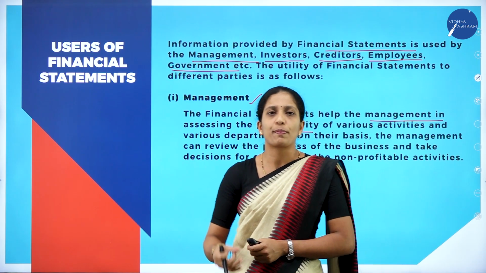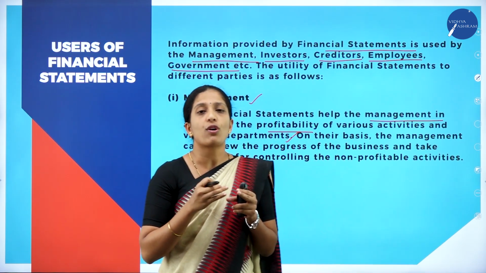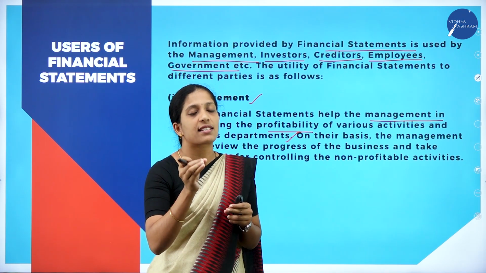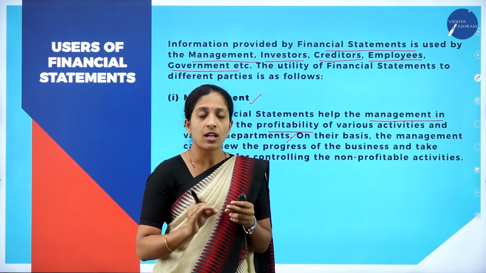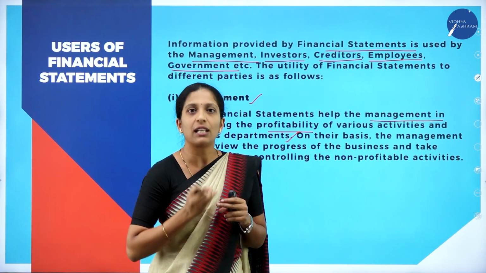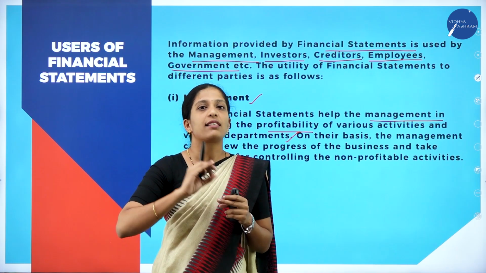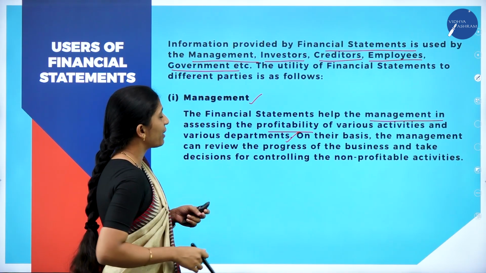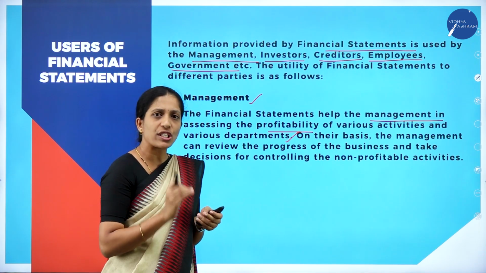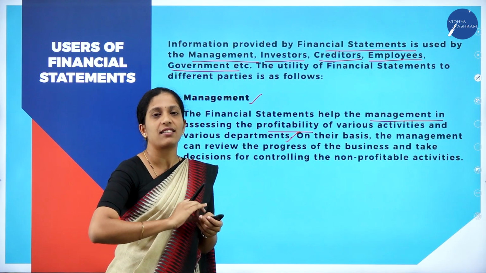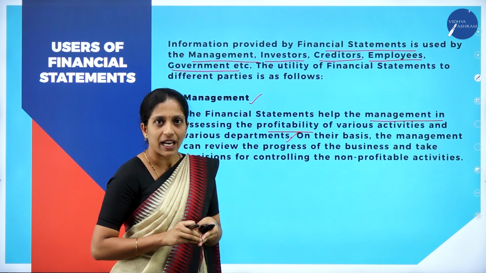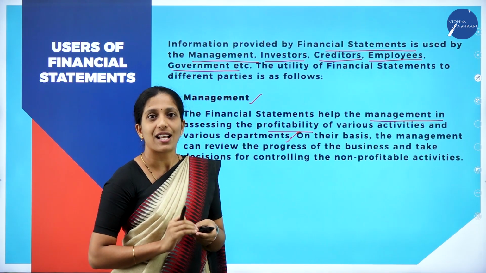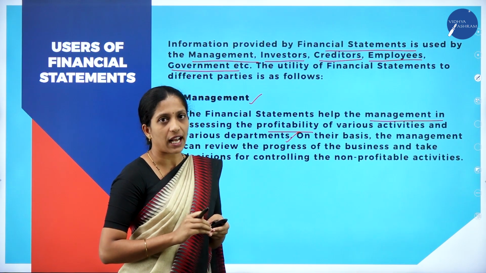Of course, being the management, they want to know what activity is actually taking place in the business and whether the business is running in a profitable way or not. If not, what measures can be taken to improve that activity so that our profitability level can be increased. So management wants to know the profitability of various activities and various departments: which department is working properly, where the profitability level is increasing, or where they are lagging behind. Such decisions can be taken only if we know the financial position as well as the financial performance of the business through the financial statements.